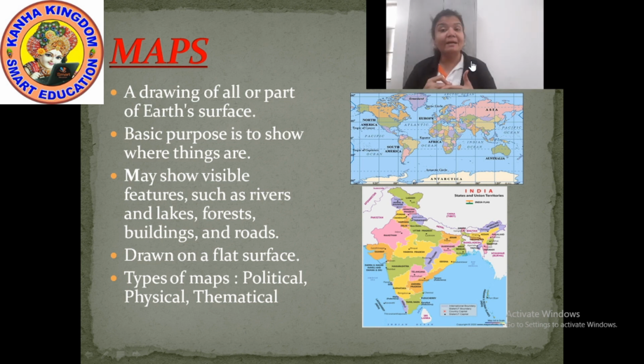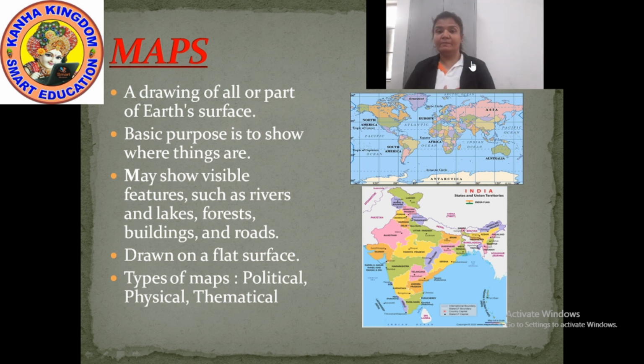But the map can only be drawn on a flat surface. You cannot draw the map on a ball. It can be drawn on cloth, a sheet or paper, but only one surface of the earth.